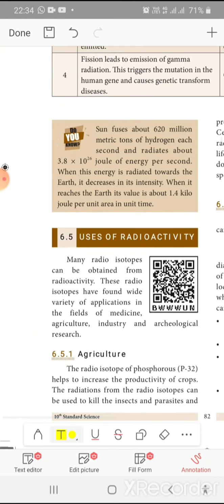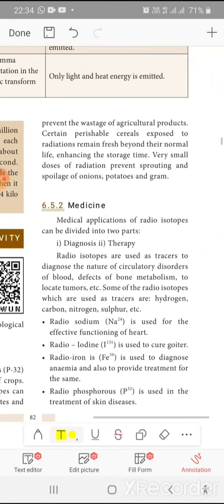Then we will see the uses of radioactivity in the next video.